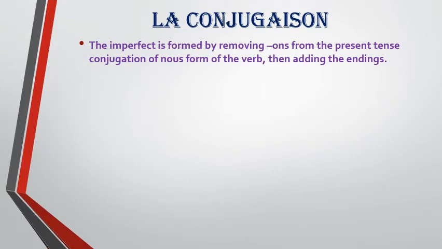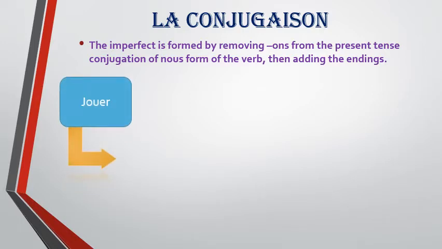Now next is the conjugation of the verbs in the imperfect. So this tense, the conjugation is formed by first removing -ONS from the present tense nous conjugation of the verbs in the new form and then adding the endings.